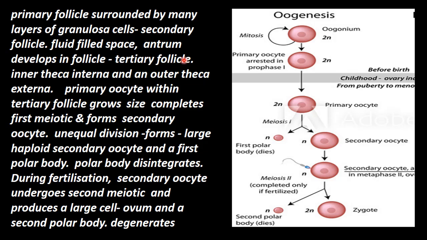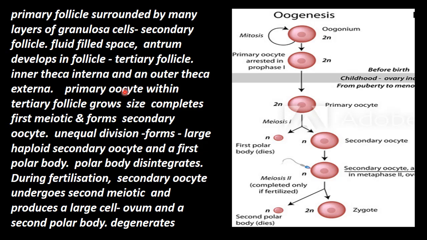In the tertiary follicle again the granulosa and theca cells differentiate into theca interna, உள்பகுதியாக இருக்கிறது, and an outer layer of cells, that is called theca externa.